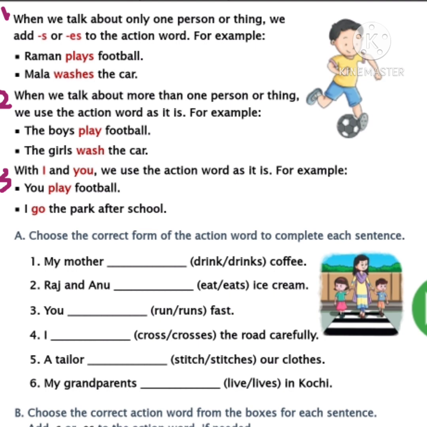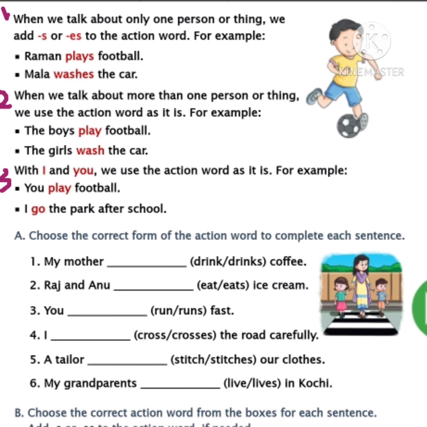And here girls is a plural word and we are talking about more girls, so the action word is as it is, wash. Did you notice this, children? So when we are talking about more people, we are using the same action word. Children, I hope you understood the second rule.